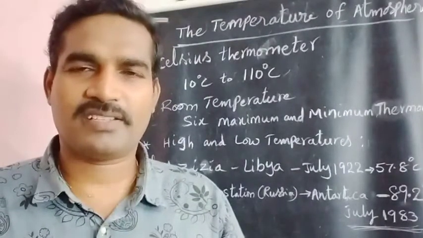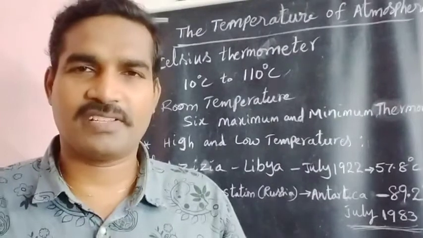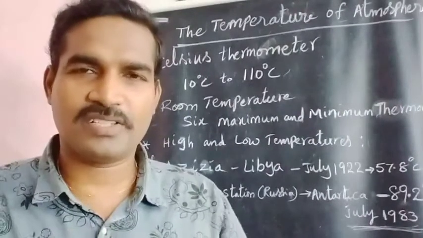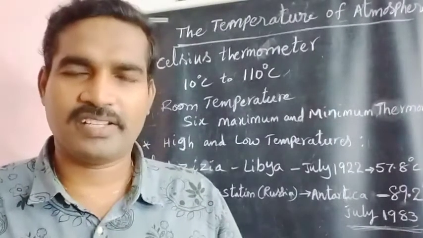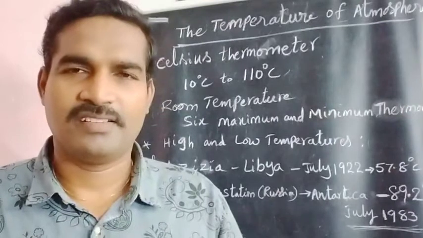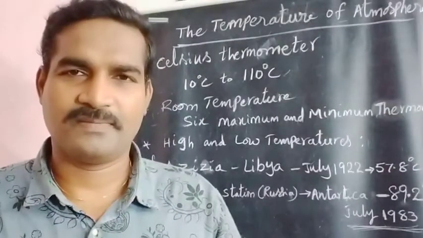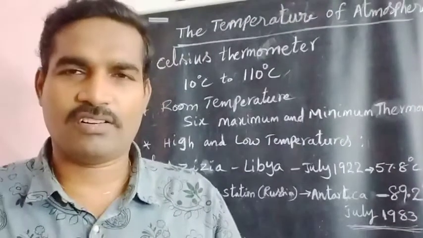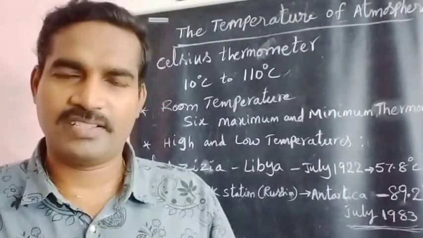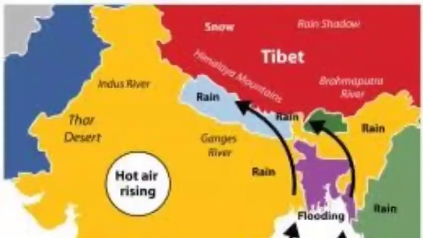So you have to measure the average temperature of the month. How do you measure it for your classroom? You have to record it every day, for 30 days. Understand? Then you note down and add all of them, and divide by 30. Then you will get the average monthly temperature. Okay, right.